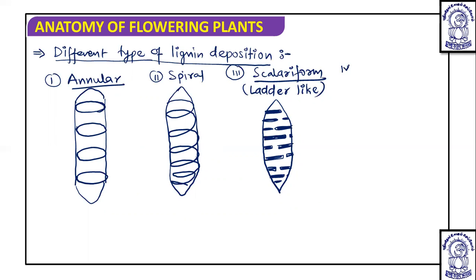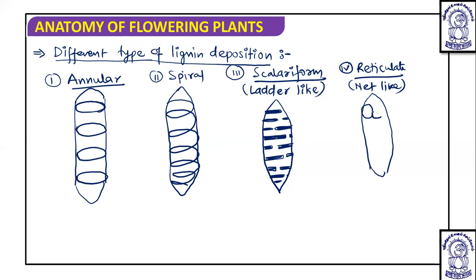Then the fourth type is the reticulate, and in this a net-like deposition of lignin occurs. When this net-like deposition of lignin occurs, you will see that in the trachea the whole net-like structure is going to form.